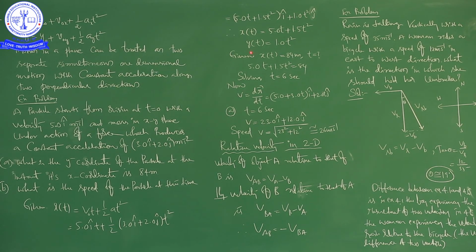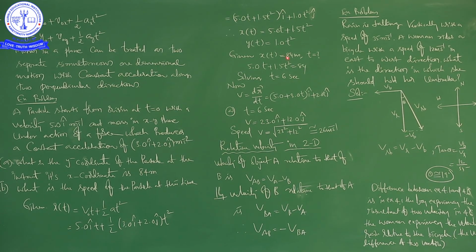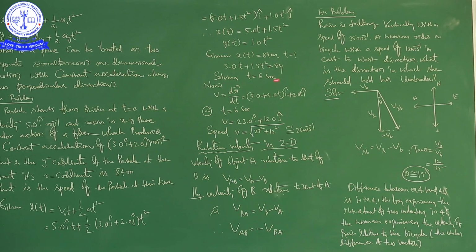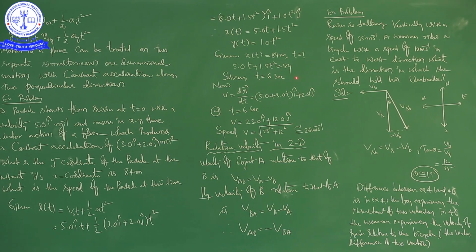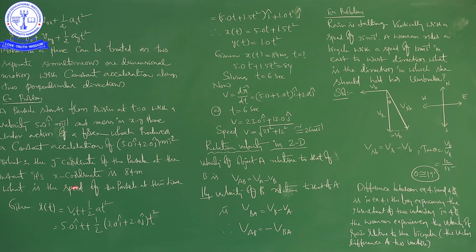So we know the x component and y component. Given that the x coordinate is 84, sorry, not 54, it is 84. So we have to equate this one and this one. Then you will get the value of time, which is 6 seconds. Now, we have to find the speed at 6 seconds.